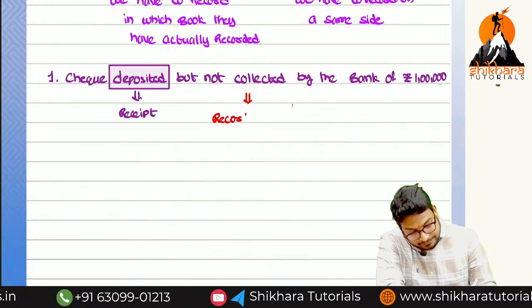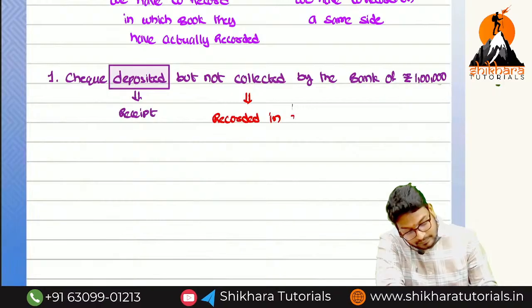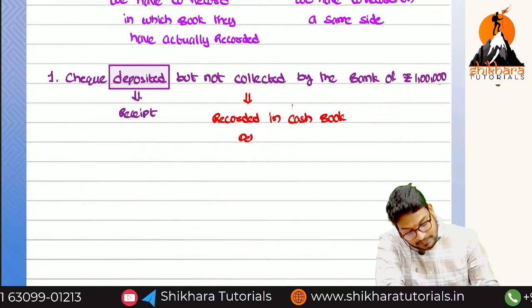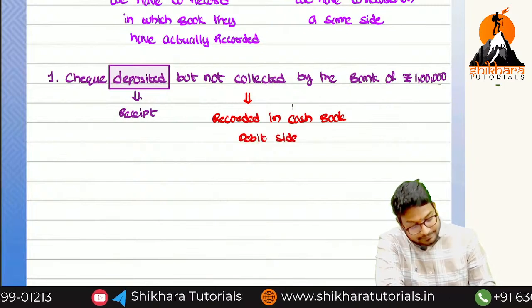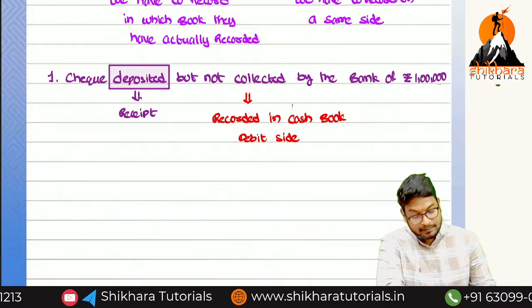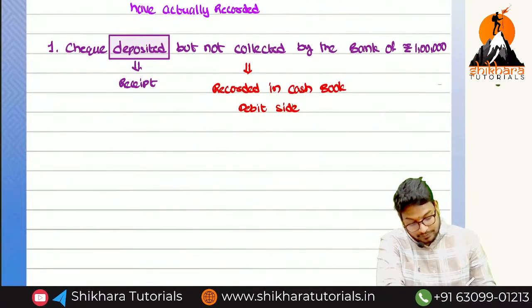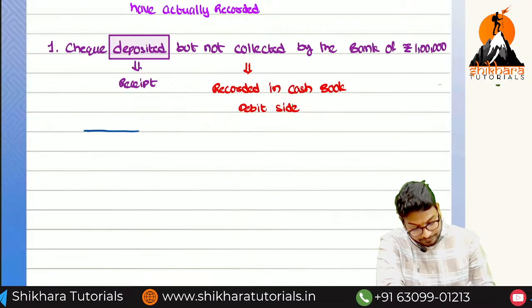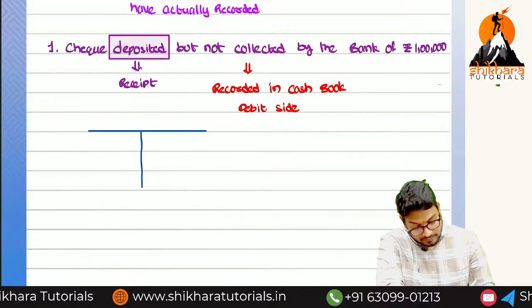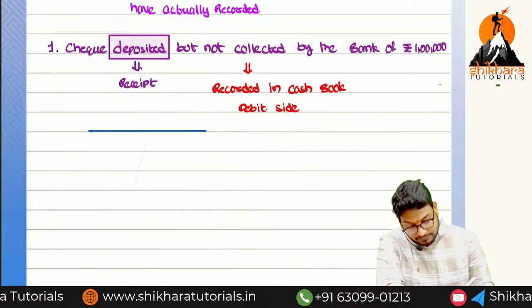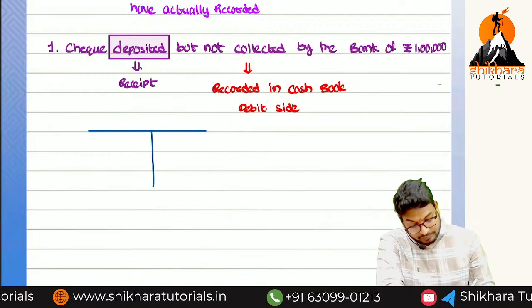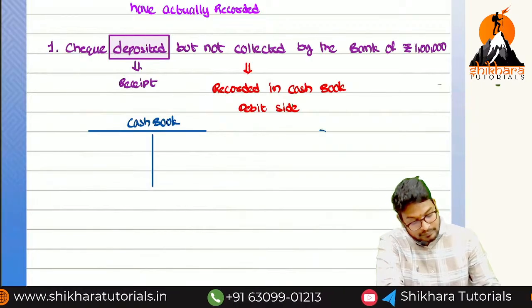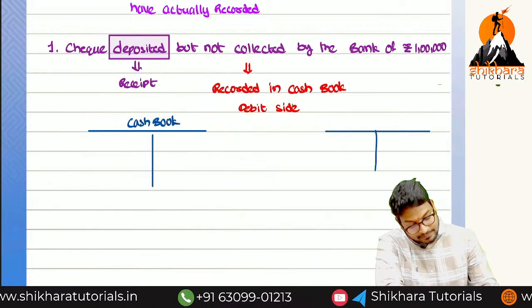Recorded in cash book, debit side. So if you want to show both the books, this is a cash book and this is a passbook.